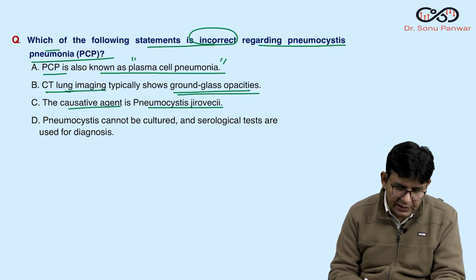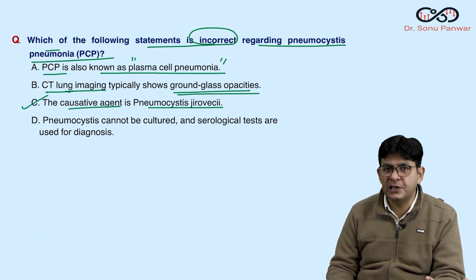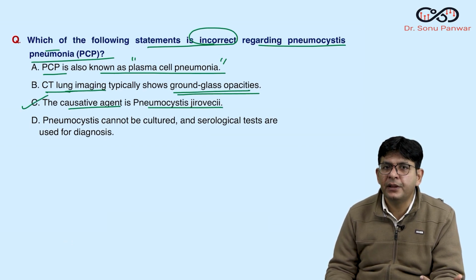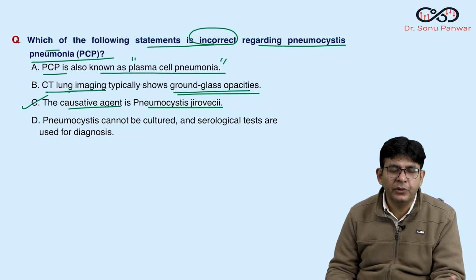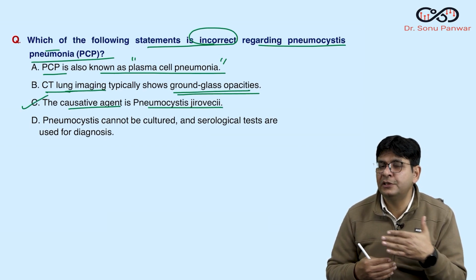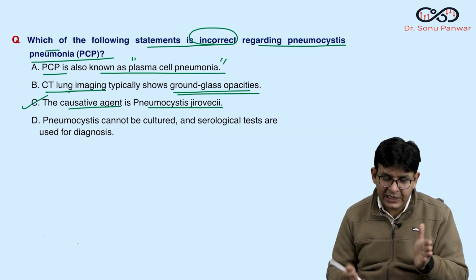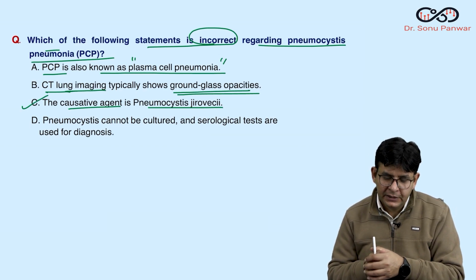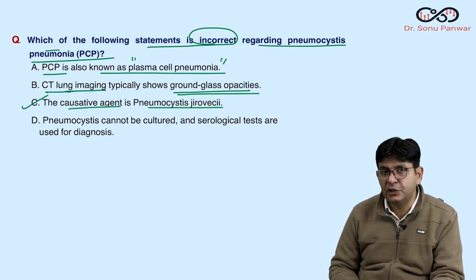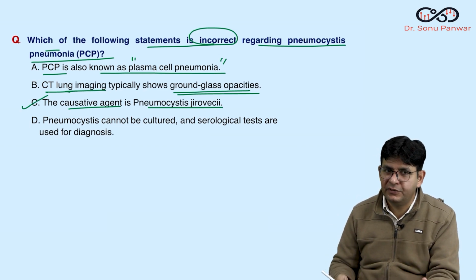So the causative agent is this only, but it is controversial. Some say it's a fungus, some say it's a protozoa because it exists in cyst and trophozoite forms. And one more interesting thing is that it exists in commensalism with Trichomonas vaginalis. So that infection also is common in these patients, obviously females, and it correlates with Pneumocystis infection.